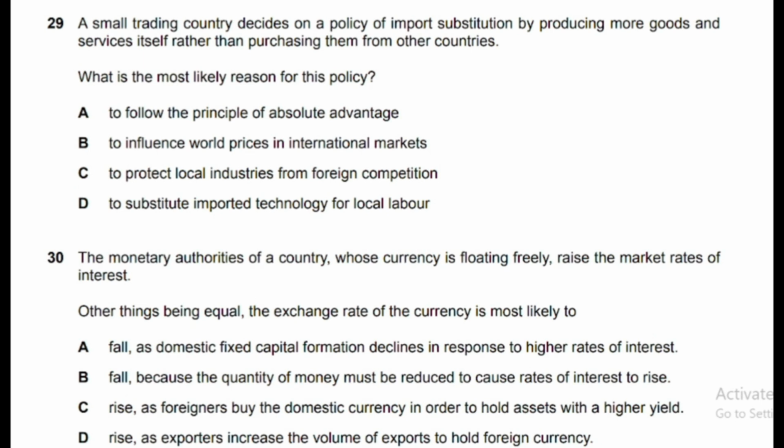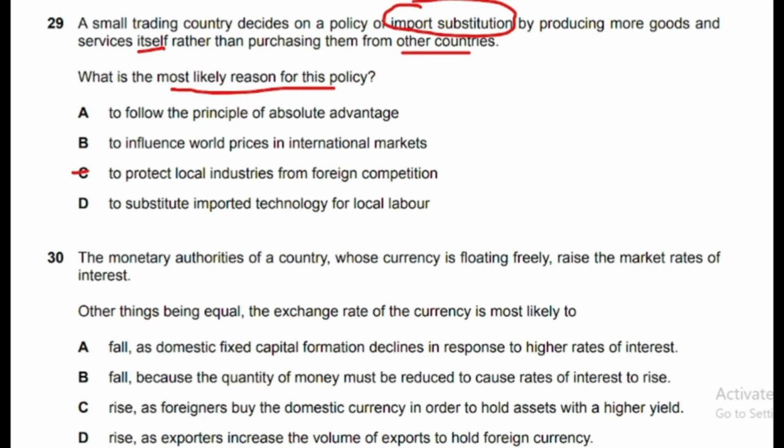A small trading country decides on a policy of import substitution by producing more goods and services itself rather than purchasing them from other countries. Right, so import substitution is when you produce alternative products of imported goods within your country. So this small country is following this policy now. Okay, so what is the most likely reason for this policy? Option C is the correct answer: to protect local industries from international competition.